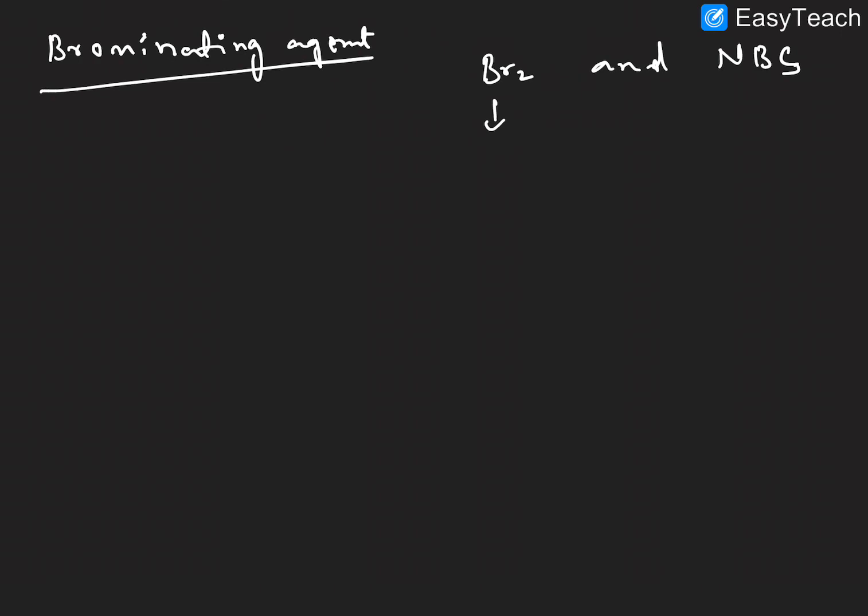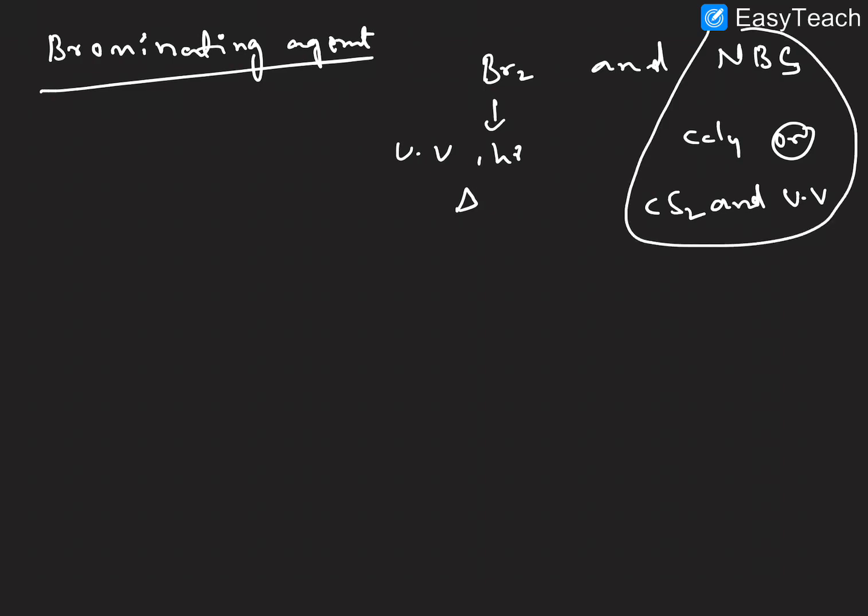This is also used in the presence of UV light and heat, in the presence of CCl4 or carbon disulfide CS2 plus UV light. In these conditions we use them as brominating agents.